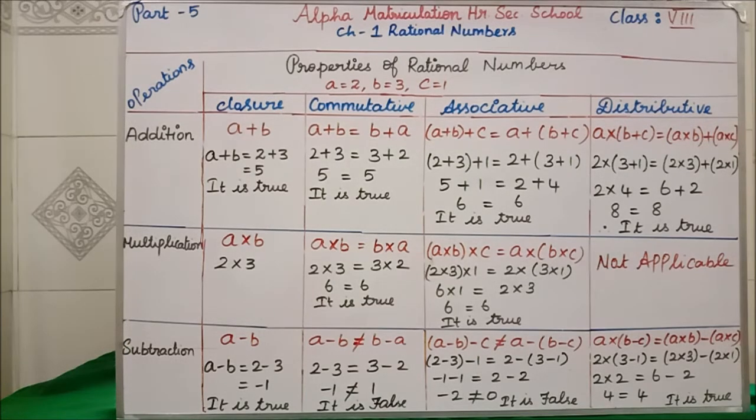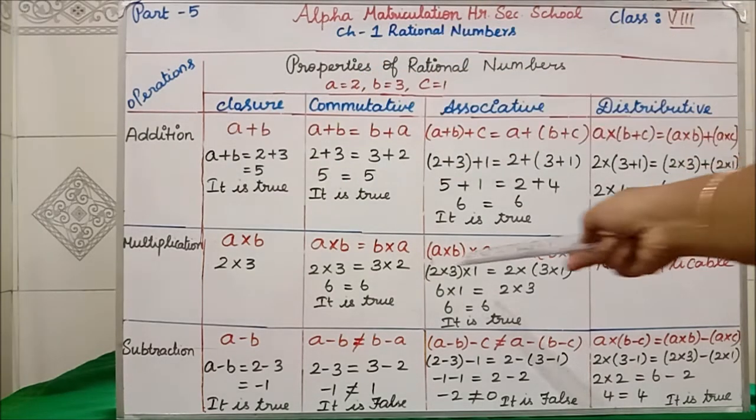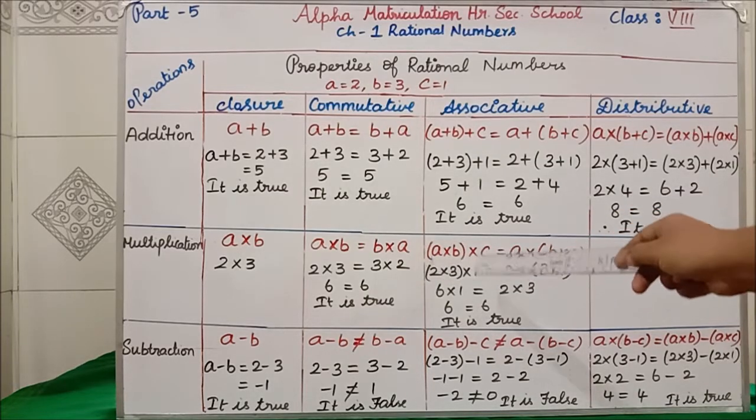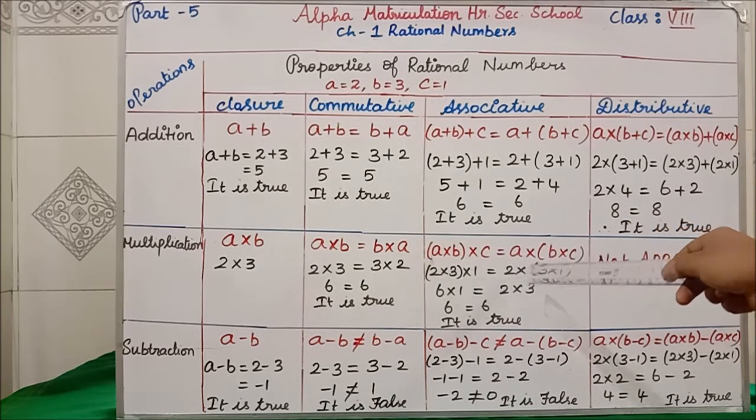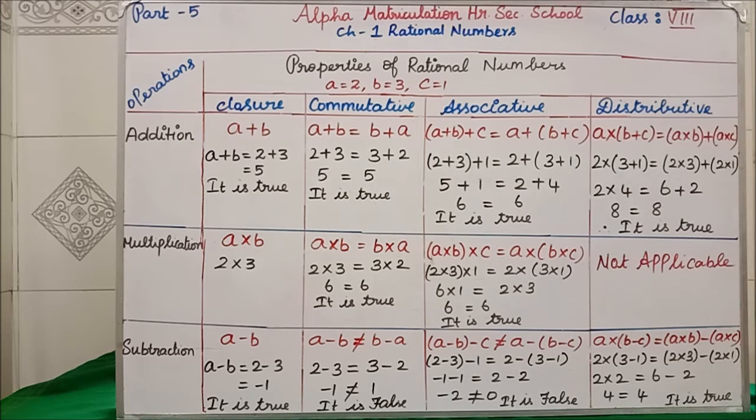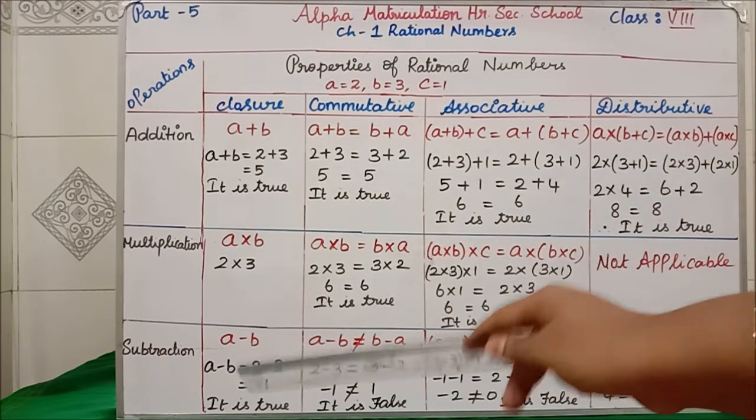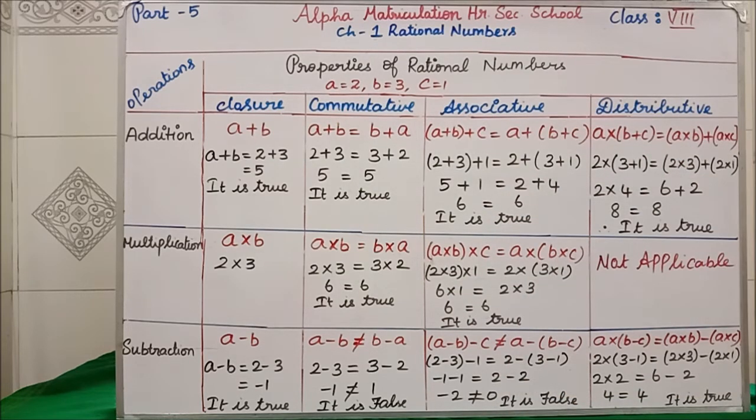If I ask, tell me the multiplication of associative property, you have to say A into B into C is equal to A into B into C. Clear all of you? If you memorize one thing it's enough. Remaining, you are going to change only the sign. If multiplication, you apply multiplication. Subtraction, you put subtraction there.